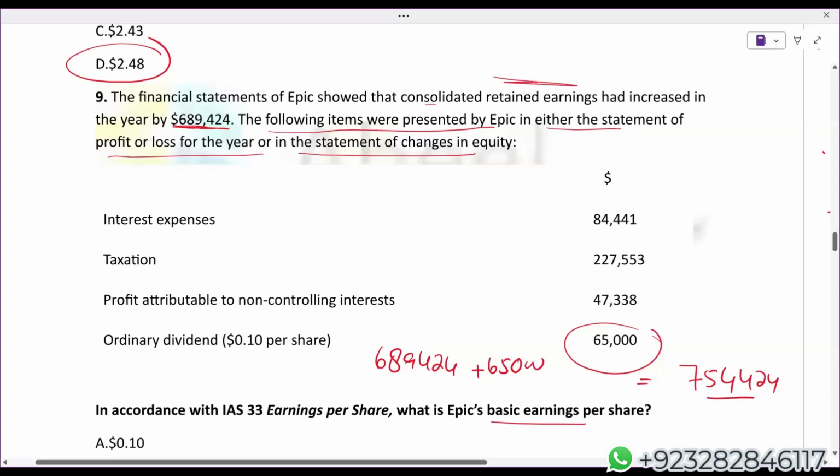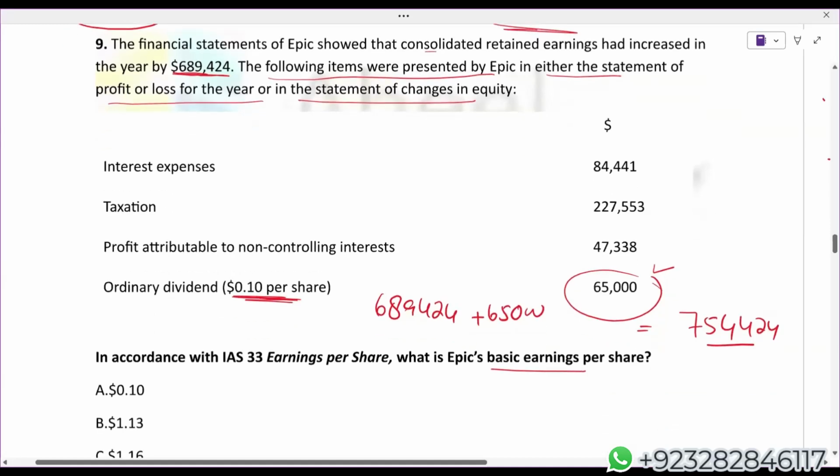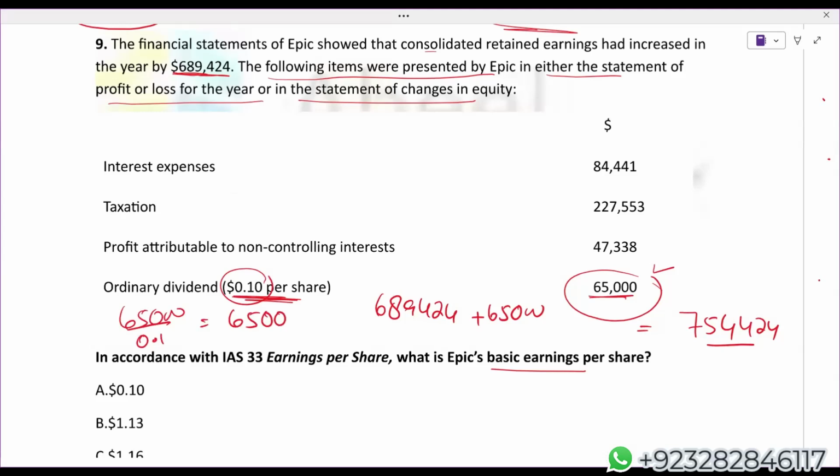Okay. Now, ordinary dividend is this. Now they are saying 0.1. This is the par value. So students, very easily I can calculate the number of shares. If this is the total dividend, try to understand: $65,000 is the total dividend, and per share, the amount of the dividend is 0.10. So I can easily calculate the total number of shares. 65,000 divided by the dividend per share is 6,50,000, if I'm not wrong. That will be your total number of shares.